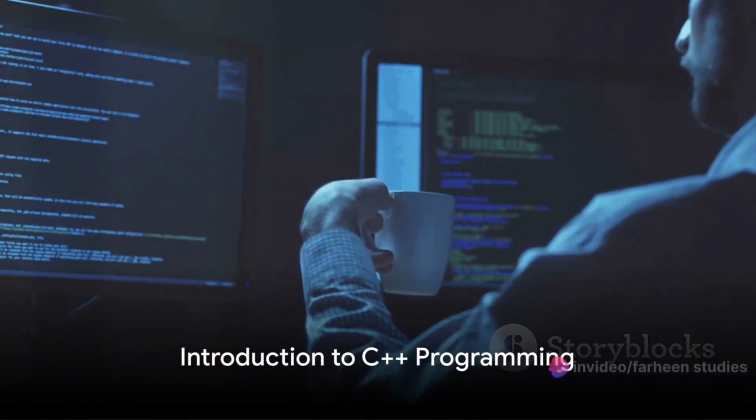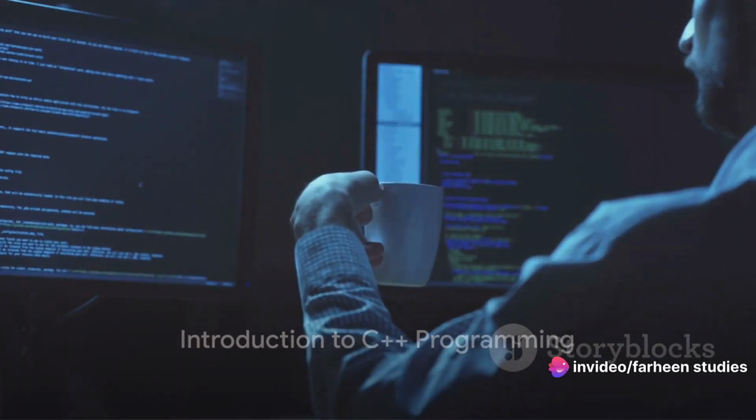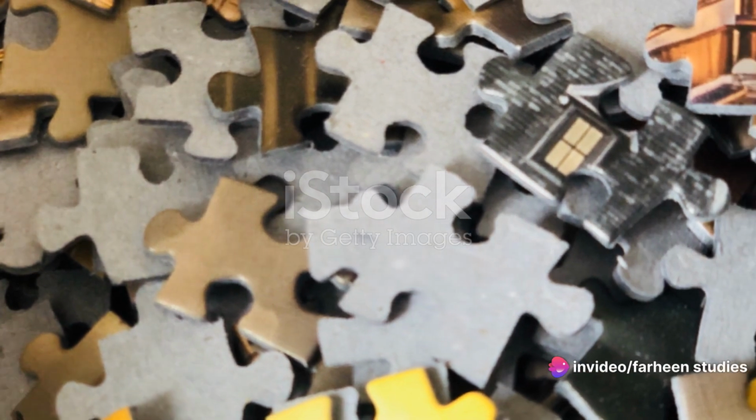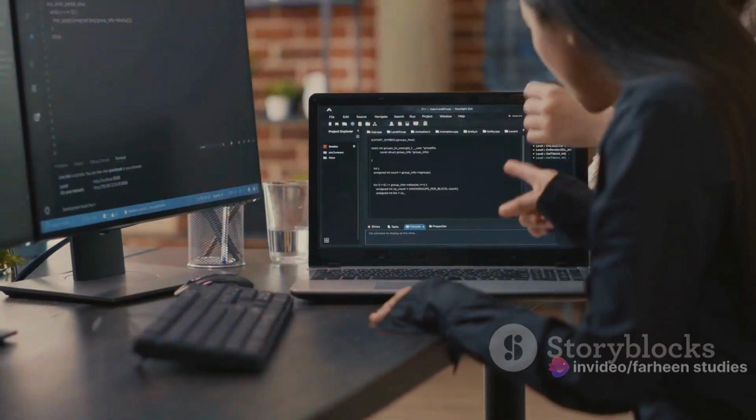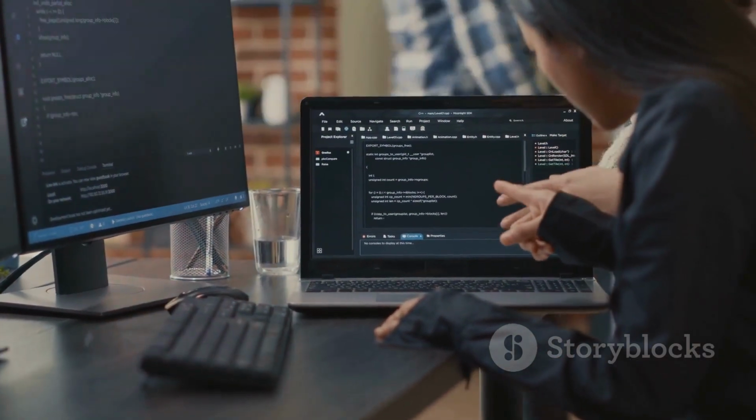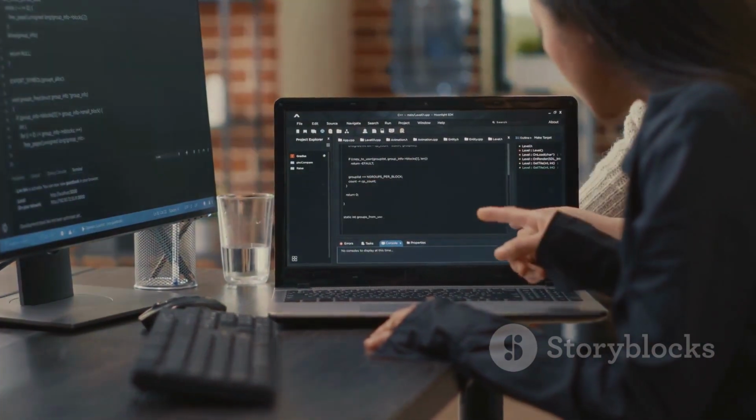Ever wondered why C++ is such a popular language for computer programming? Well, the answer lies in its versatility and power. It's the language of choice for many software developers, game designers, and system programmers worldwide.